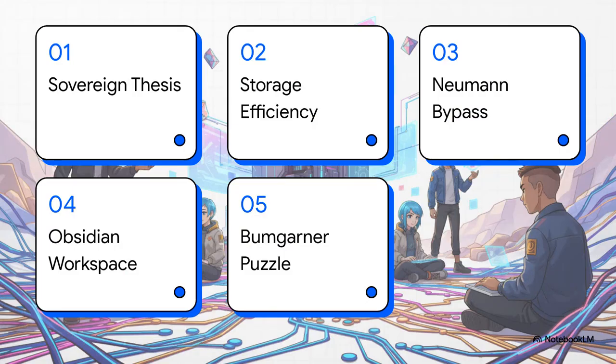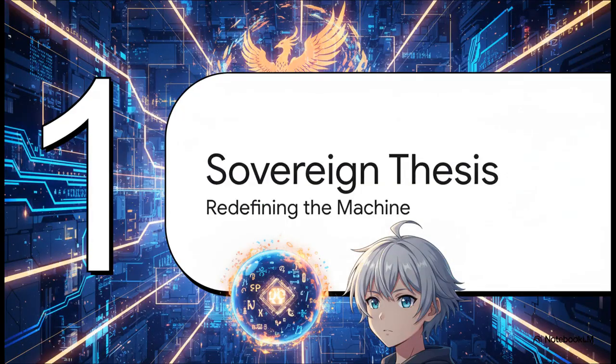To wrap our heads around this, we're going to unpack this complex C++ architecture step by step. We'll hit the sovereign thesis, dive into sub-Shannon storage efficiency, check out the Neumann bypass, explore the Obsidian workspace, and finally, look at the Baumgartner puzzle. Okay, Section 1, the sovereign thesis, redefining the machine. Let's see how they build the mathematical foundation for this whole thing.